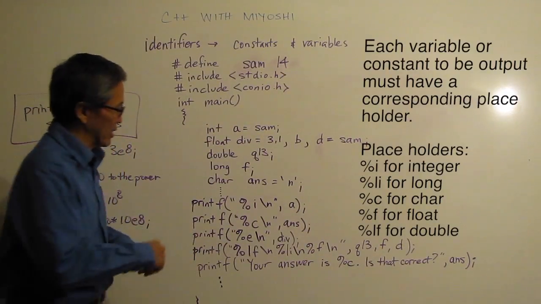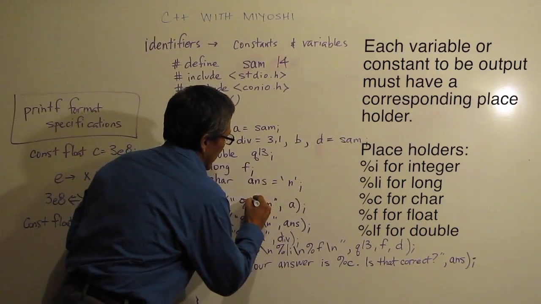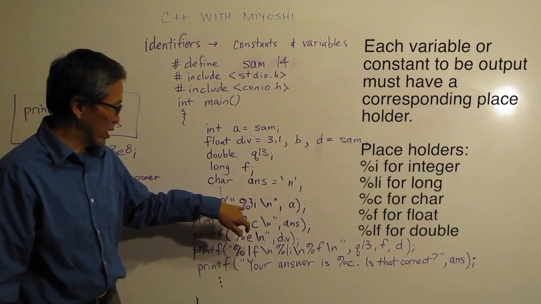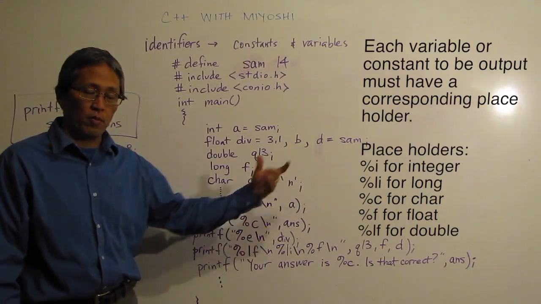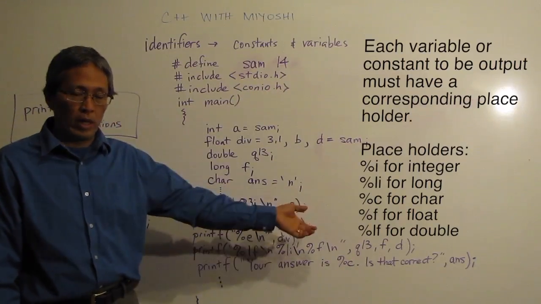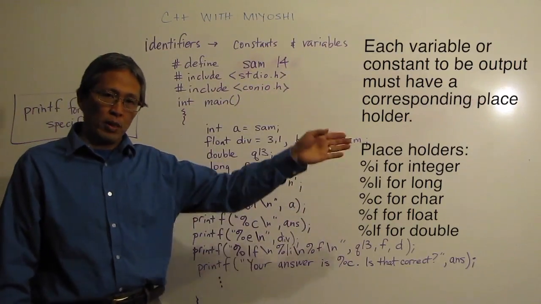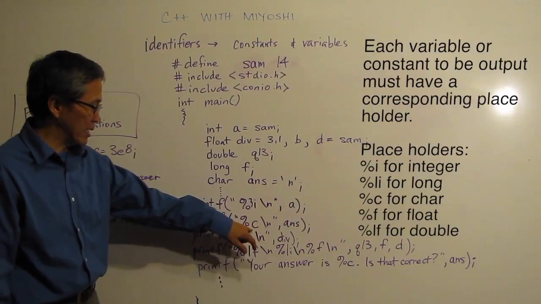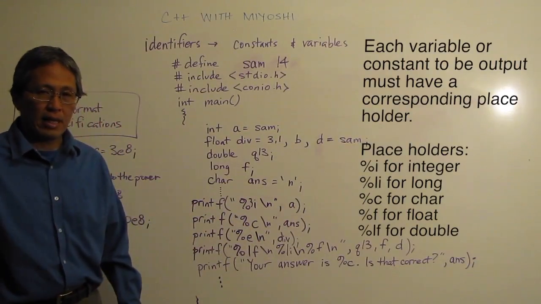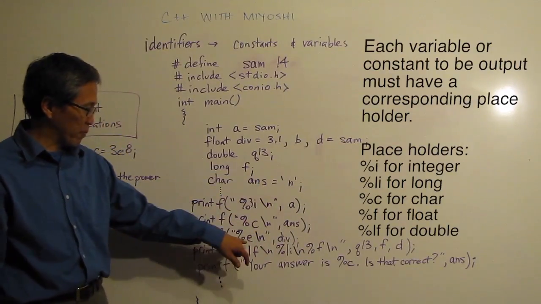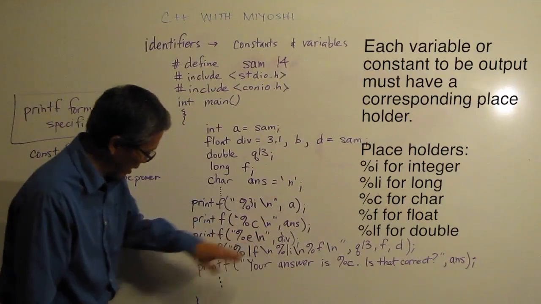The reason I like this is I might even put in a 3 in front of that, %3i, and that now will save 3 spaces for my integer. So however big it happens to be, if it's only one digit, then it'll save 2 spaces in front of there for my integer a. The %c, that says it's a character, and so it's going to output my character n. My %e, well actually let's skip that one for a moment.